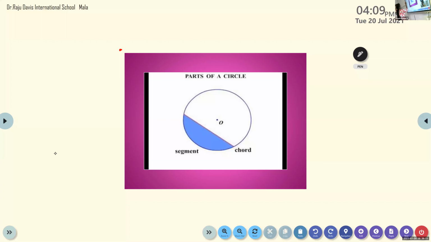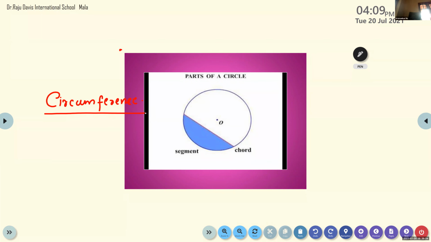Okay? So we will write the circumference now. Definition of the circumference. Okay, write the heading: Circumference.